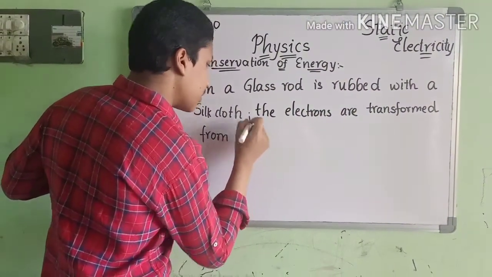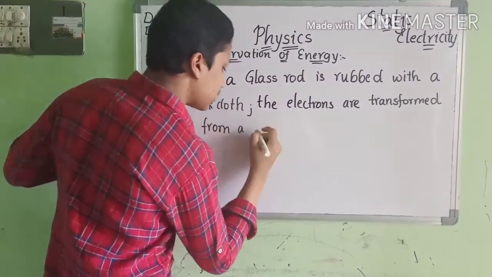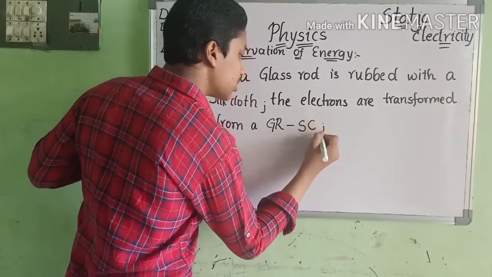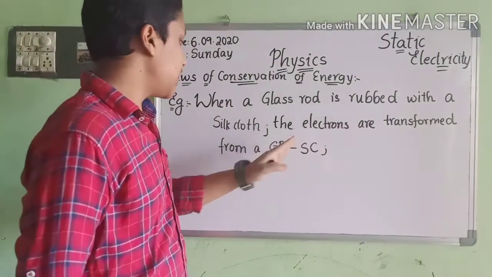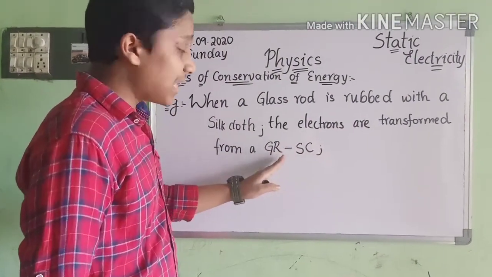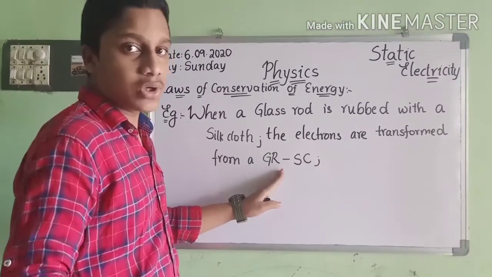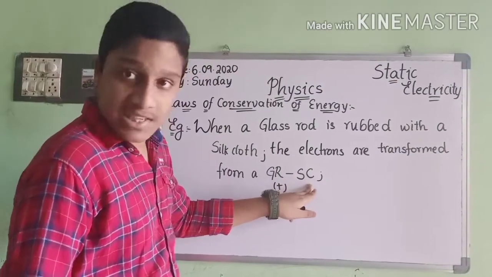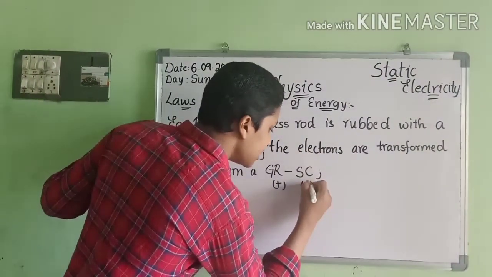The glass rod is losing electrons, so it is positively charged, and the silk cloth is receiving electrons, so it is negatively charged.